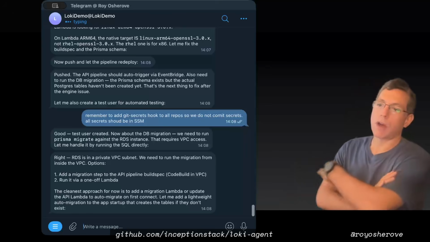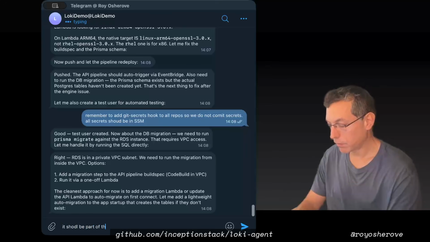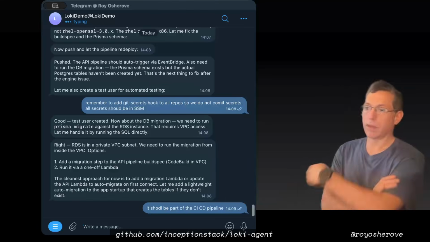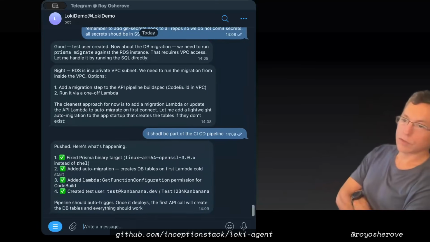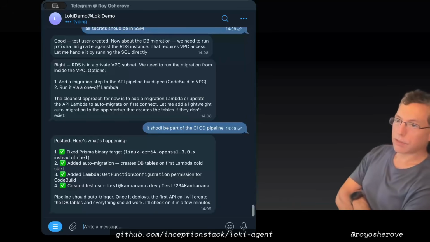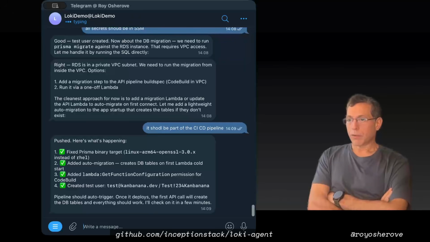I think I'm fine with auto migration on app start, but it should be part of the CI/CD pipeline. So here I'm just telling it to do migrations as part of CI/CD, which is important. So now it triggers it, and it created a test user for itself. Now it's triggering the pipeline. The first API call will create the DB tables and everything.